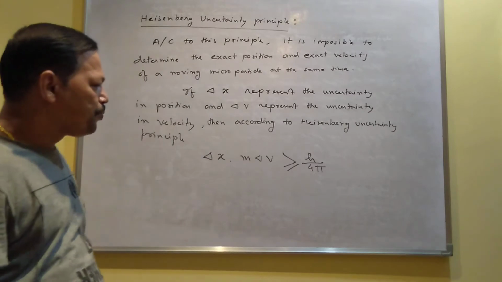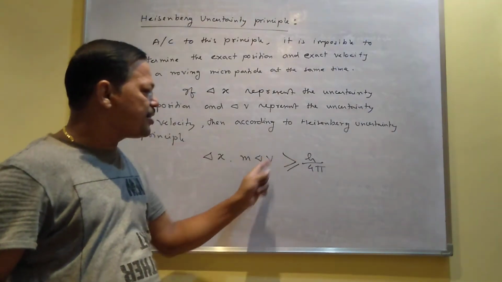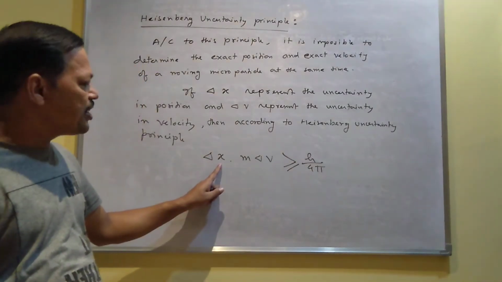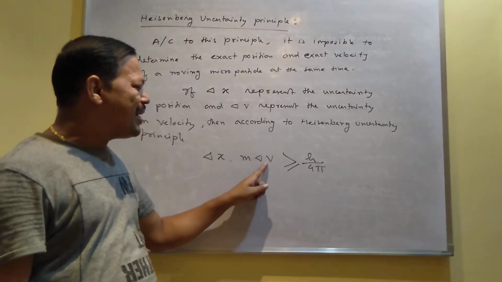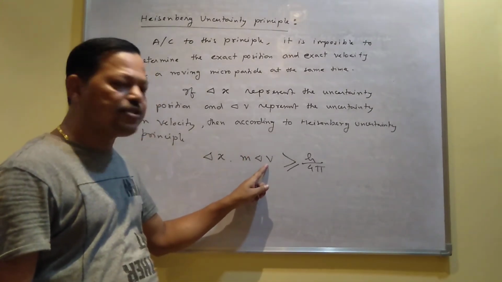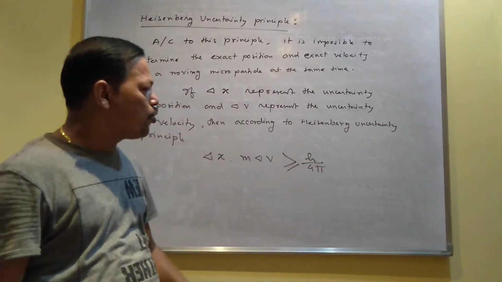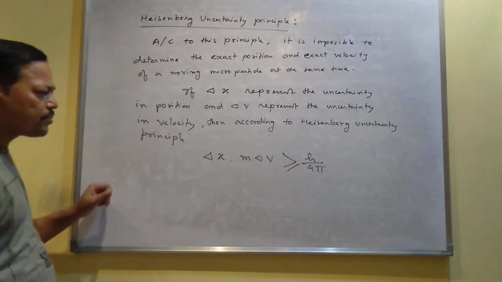Any one you can write. And when you do the numerical from this equation, don't write the greater than sign, put the equal sign. So delta x is the uncertainty in position, m is the mass of the particle, delta v is the uncertainty in velocity, and this is greater than or equal to h by 4 pi. h is the Planck constant, and the pi value you know is 3.14.